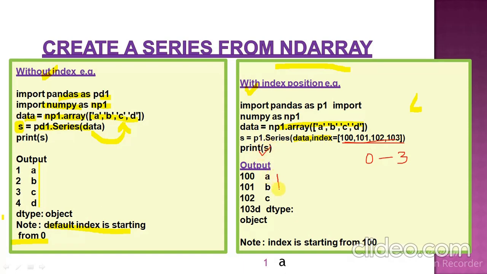It is the A, B, C and here it is your index, and it is the D. The total number of elements are 4, total index are 4 and the value of data is ABCD and it is the value of your indexes. So here I have passed the two arguments, one is called data and another one is called index. Now here index is starting from 100 as you have passed here.